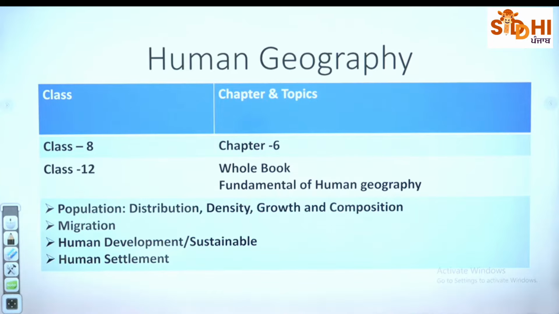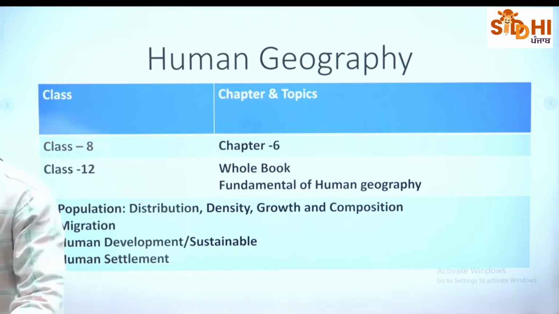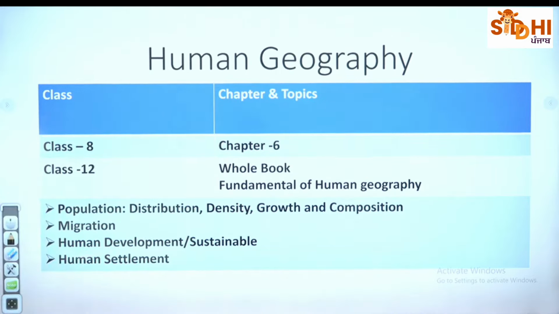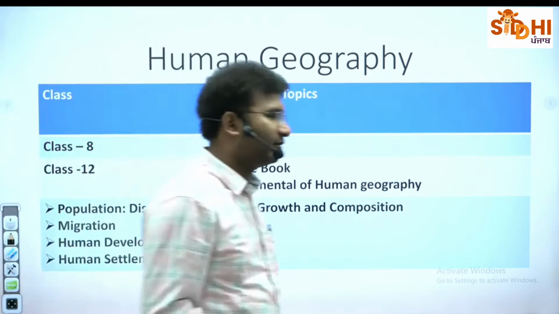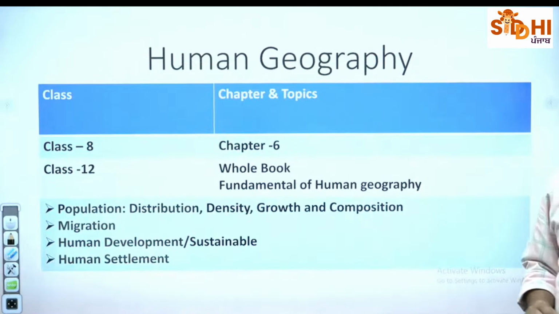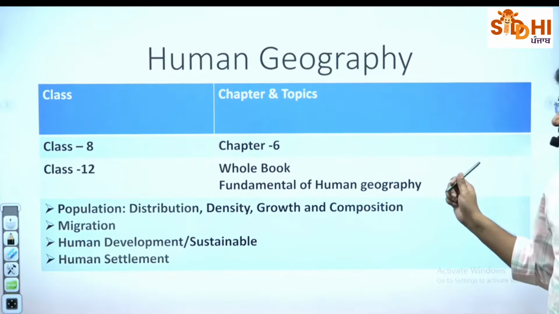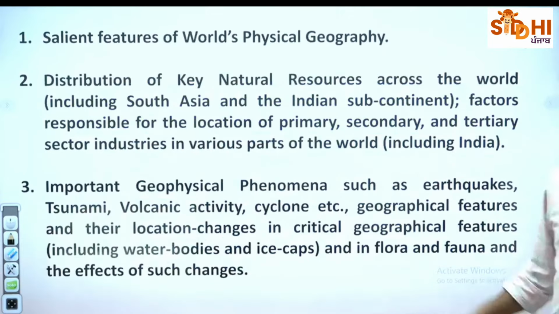क्लास 8 चैप्टर 6, क्लास 12 होल बुक. ठीक है, पूरा बुक पढ़ना है क्लास 11 एंड 12 को. Done? Online? If you're done, let me know. Please let me know in the comment sections. Class 8, Chapter 6, Class 12, whole book. Now, this is the syllabus.